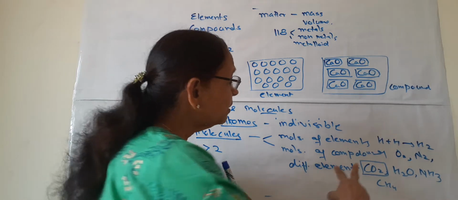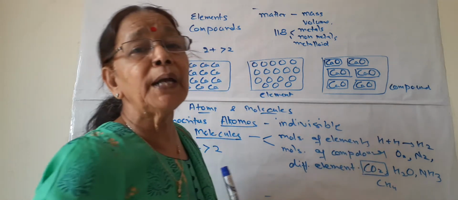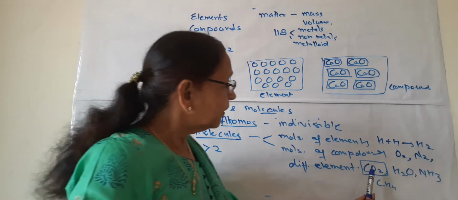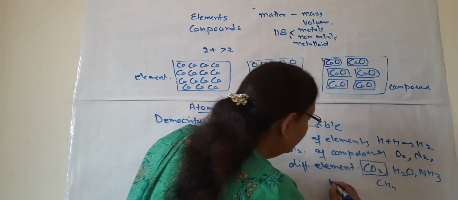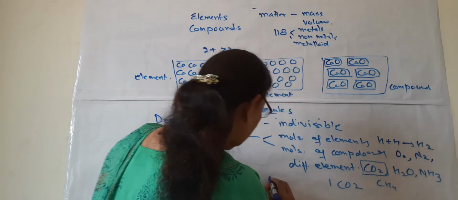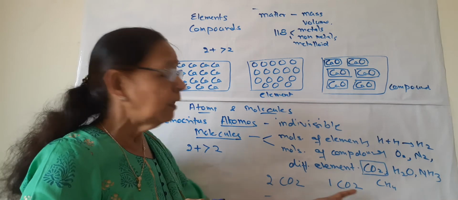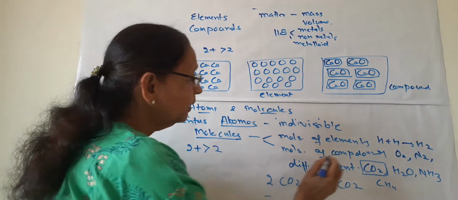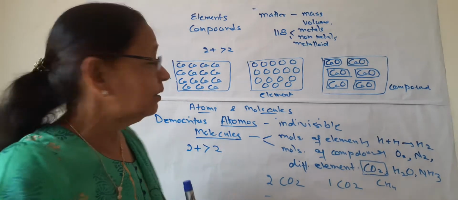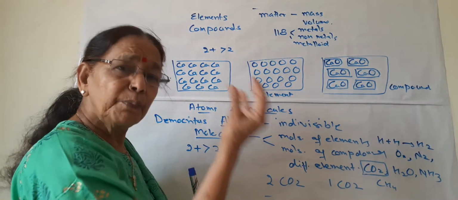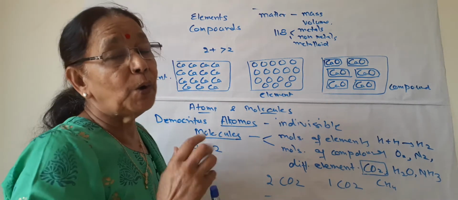Why are they compounds? Because different types of elements join together, combine together in chemical reaction to form these compounds. And we can have one molecule of carbon dioxide, we can have two molecules of carbon dioxide. So this is a molecule, these are molecules as well as compounds. So this is just in brief about element, compounds, atoms and molecules.